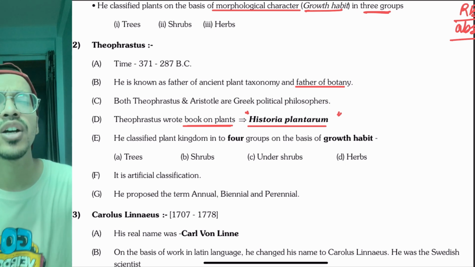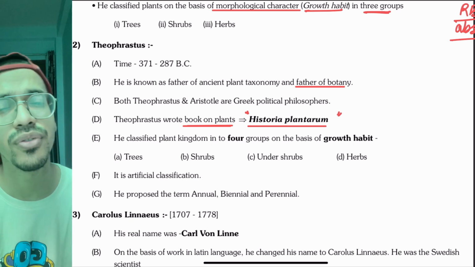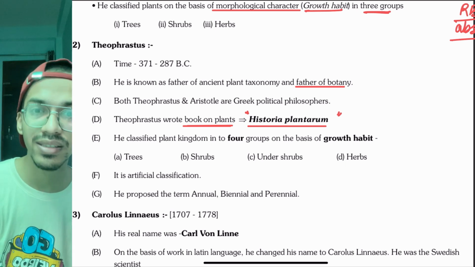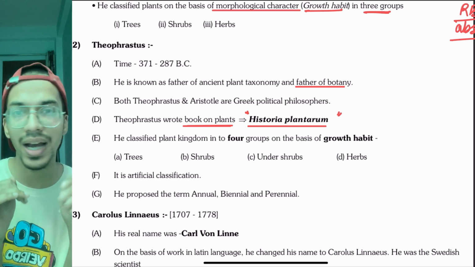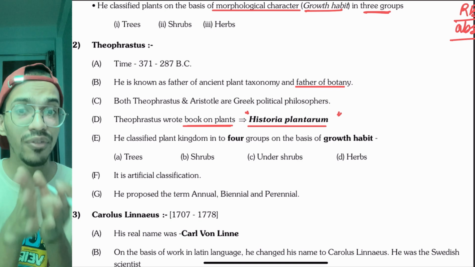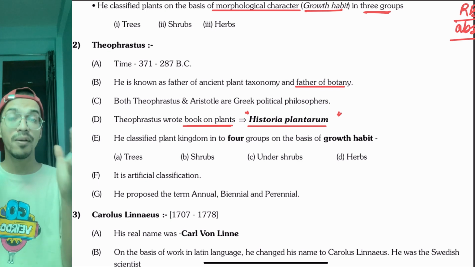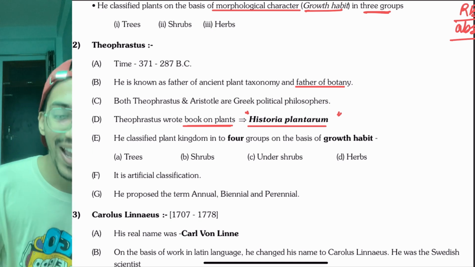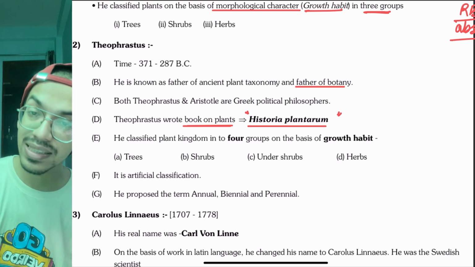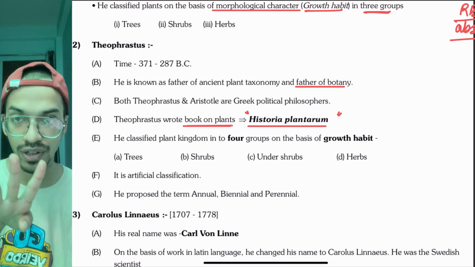Around 2010 or 13, before that, when there were state PMTs, they could ask these. We never know, maybe NEET is not the thing and the state PMT comes back, then they will ask you these things. So we have to prepare ourselves for the worst, so that when the easiest thing comes, you just pass with flying colors. Moving on, he classified the plant kingdom into 4 different categories.